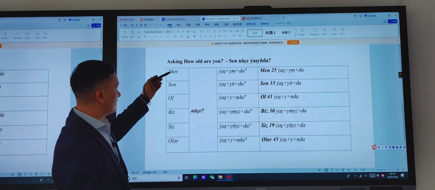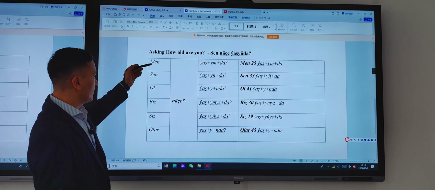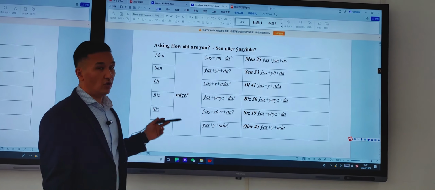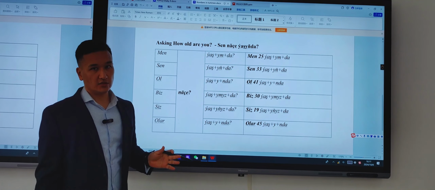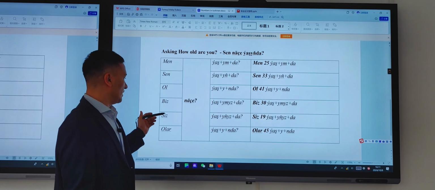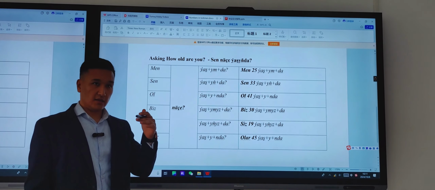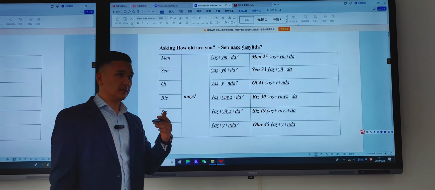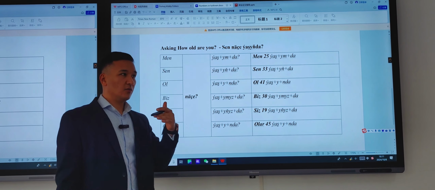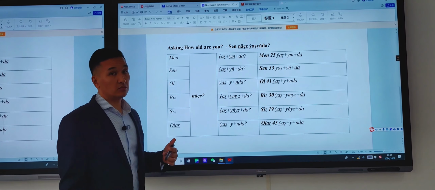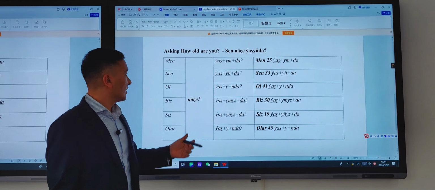First of all, these are the pronouns. Men, sen, ol, biz, siz, olar. I, you, then he, she, it. We don't have genders in the Turkmen language, so that's why it's he, she, it. Biz, we. Siz, you, plural, and we also use it to show respect. And olar is they.